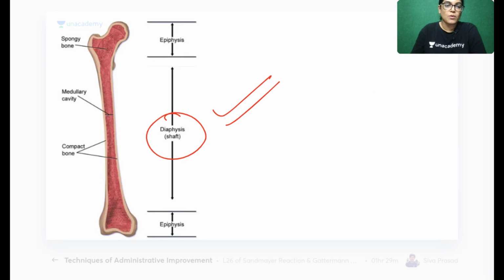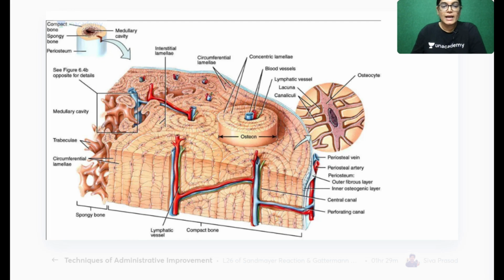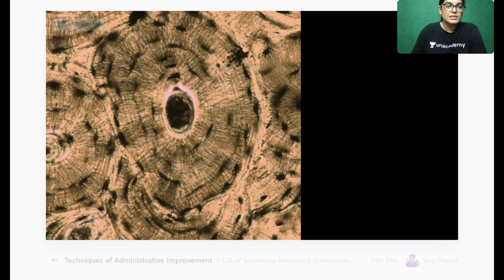So see here, the diaphysis is the compact bone of the middle part of the shaft. Epiphysis is lying at the ends of the bone. And this is one Haversian system or unit, which is the functional and structural unit of the compact bone, containing Haversian canals. Here you can see, this is a Haversian canal. This is also a Haversian canal. The two-side Haversian canals are connected by Volkmann's canal. So this is an enlarged view in which you can see the Haversian canal.